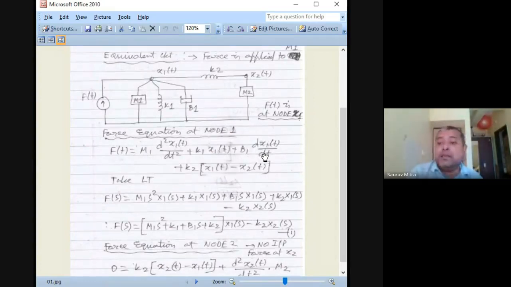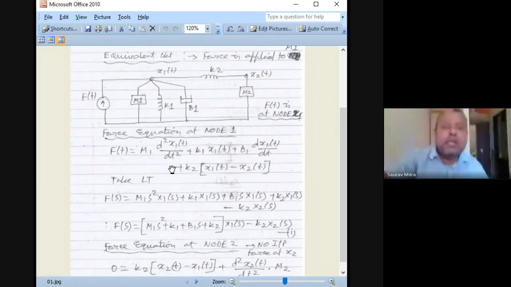So we know that dx1(t)/dt is nothing but v(t). In case we write B1 v(t), here we can also write acceleration a(t). x is the displacement, dx1(t)/dt is the velocity, d²x1(t)/dt² is the acceleration. All this modeling we will require in the fifth chapter while doing the state space analysis.